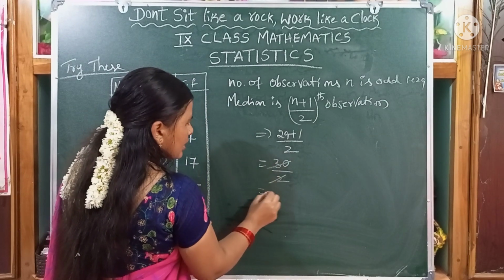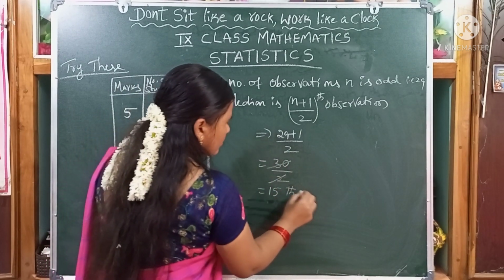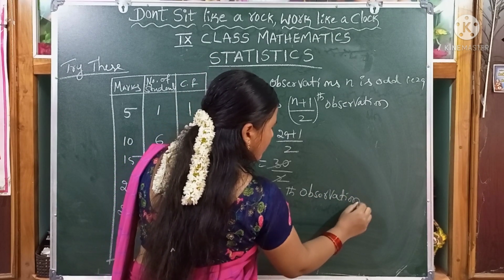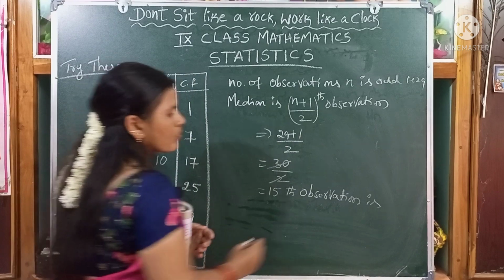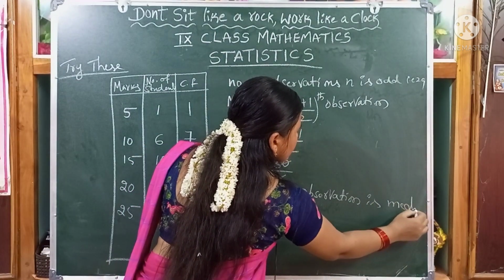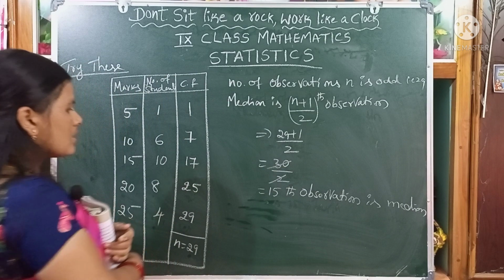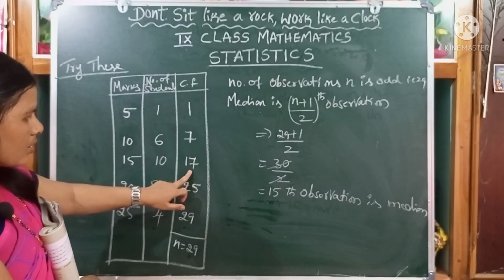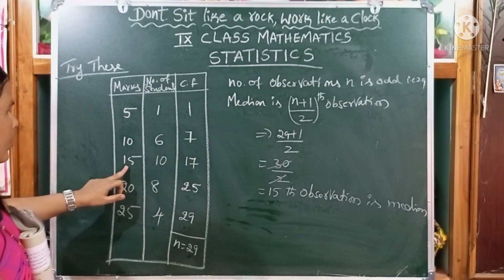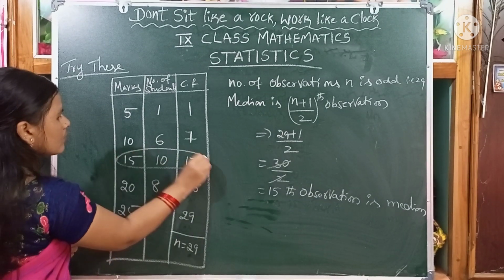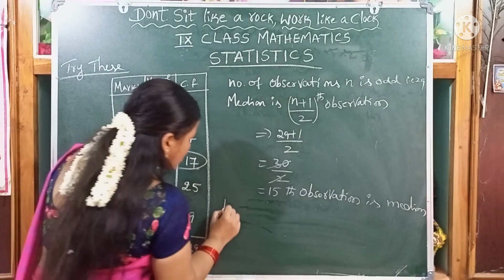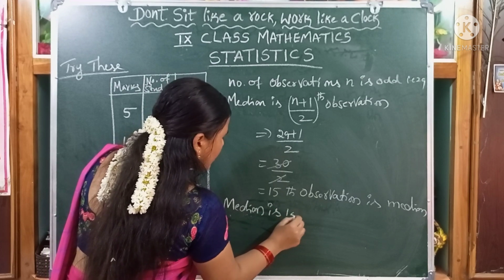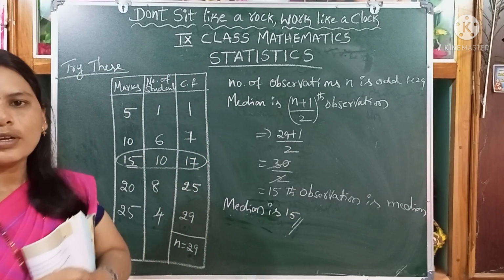We will cancel, 15th observation. The 15th observation is the median. What is the 15 in cumulative frequency, children? Here 15 is here, so 15 is the median of the given data. So the median is 15. Do you understand, children?